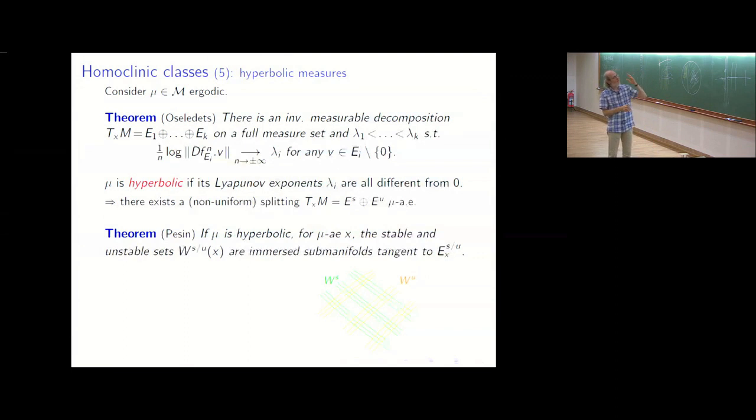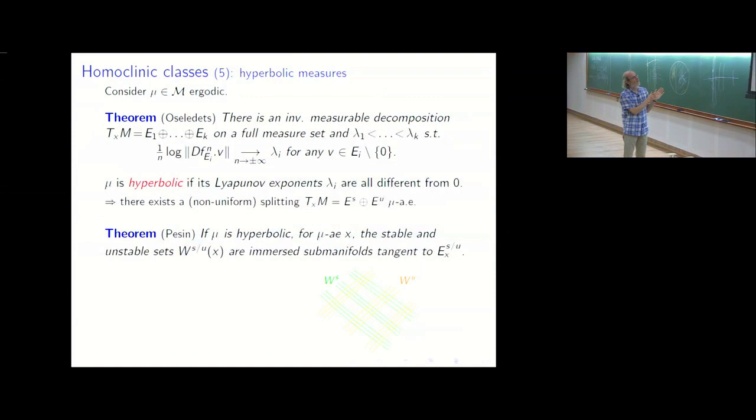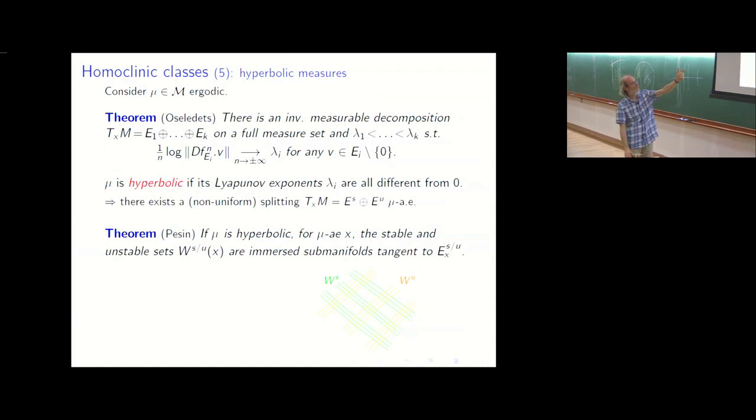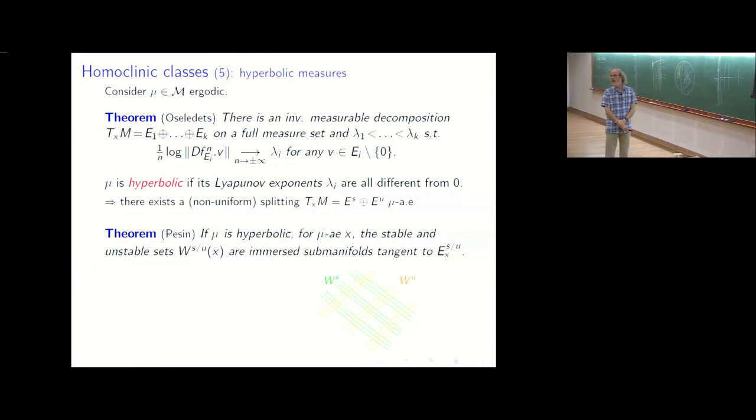So you say that mu is hyperbolic if 0 does not appear. This way you put together all the space with negative exponents, so space with positive exponent, and you get a new invariant splitting into a stable and unstable space, non-uniformly stable, non-uniformly unstable. So this splitting is invariant. And you say in this case that the measure is hyperbolic. Because in this case, it has many good properties.